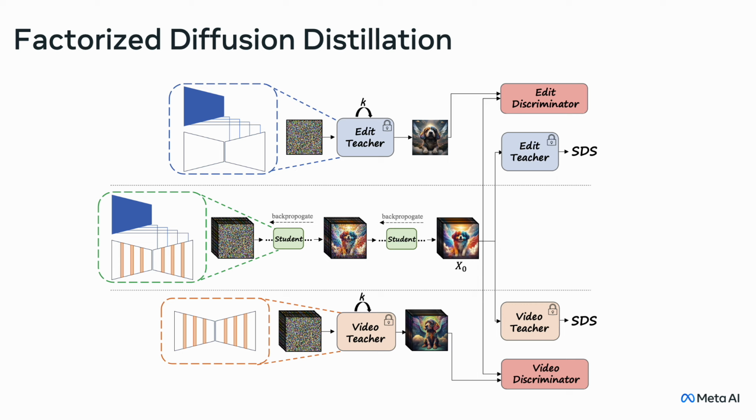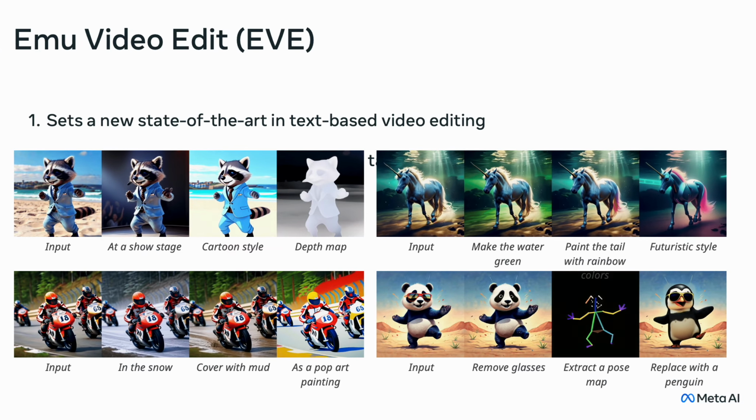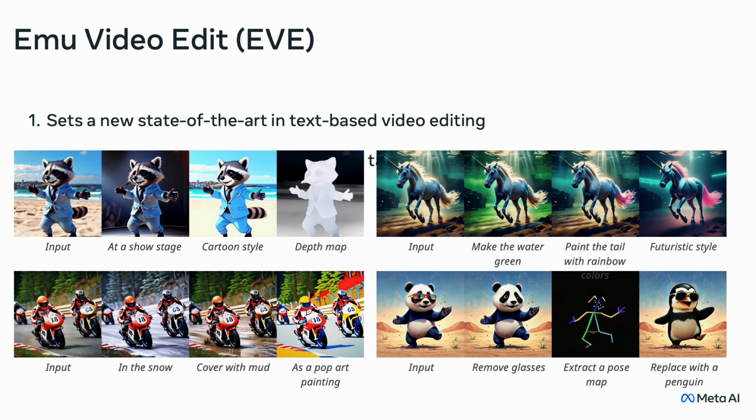In order to preserve memory, we only train LoRA layers over the student's text-to-image backbone. Additionally, the student performs only 3 diffusion steps during training. In order to not overfit these 3 time steps, we suggest K-bin diffusion sampling. We split the T diffusion steps into 3 evenly split bins. At each training iteration, we randomly select a step from each bin. This solves the train-test discrepancy, and we can sample and inference using any number of steps. We call the resulting model Emu Video Edit, or in short, EVE.